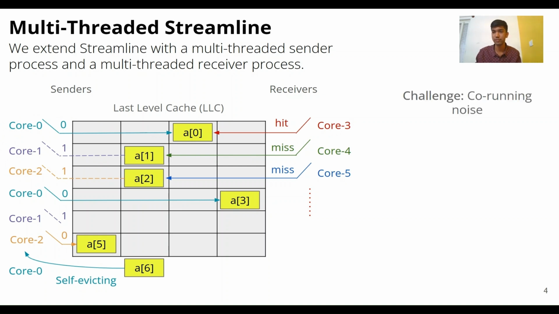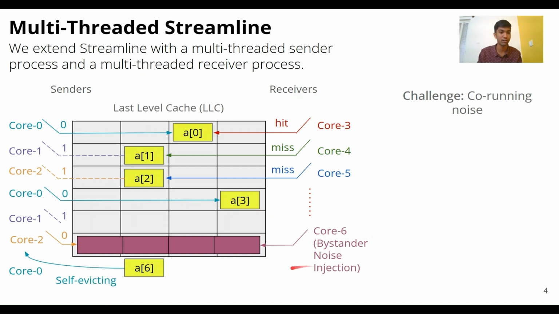One of those key factors is co-running noise. Co-running noise could either be from cache activities of benign applications that co-run with the channel, or it could be from a defense such as noise injection. To illustrate the same, let's say that a bystander thread running on core 6 performs noise injection. So this will pollute the cache by loading random addresses and cause eviction of some of the addresses used by the channel. And because of this, when the receiver decodes this bit, it will encounter a cache miss and result in a false decoding. So the error rate increases because of this.